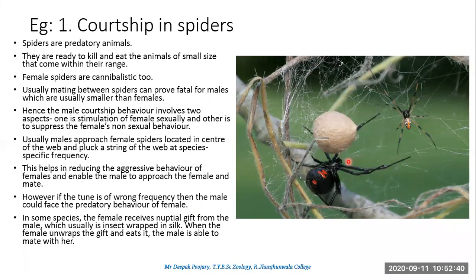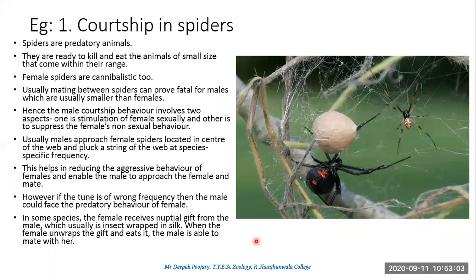So why the female is called a black widow spider is, if you observe, the female is comparatively quite large than the male. In fact, yeh kaafi paas ka photograph hai, isliye yeh male thoda bada dikh raha hai. Ideally, the male is a very small one. Now, what this male does is, usually it brings a nuptial gift. Nuptial gift as in a wedding gift, that is nothing but food which is wrapped in silk. So it's like getting chocolate.